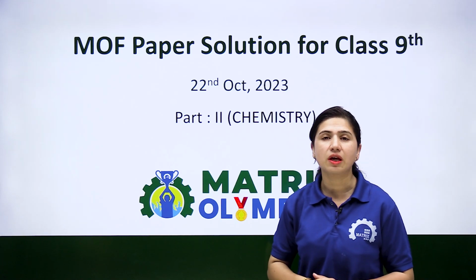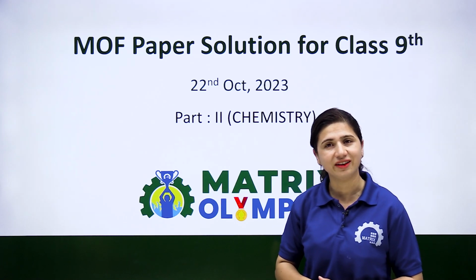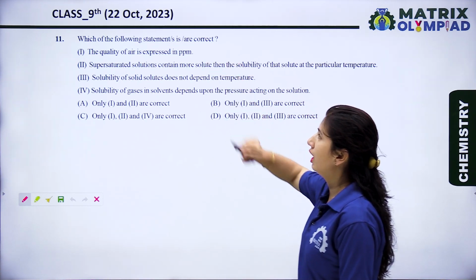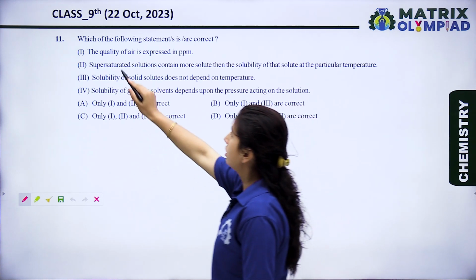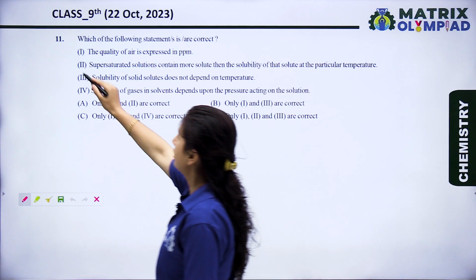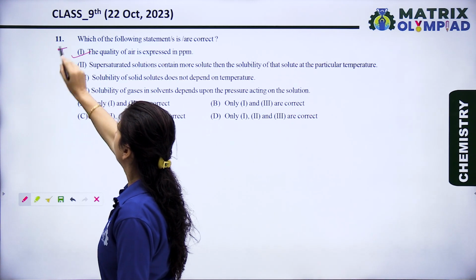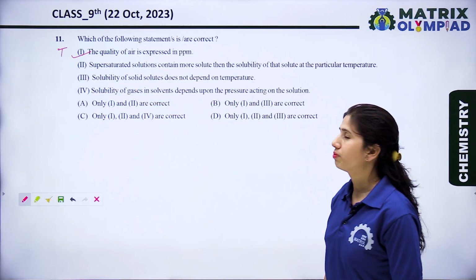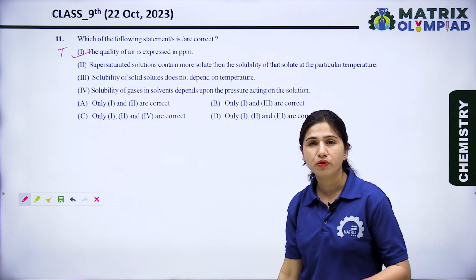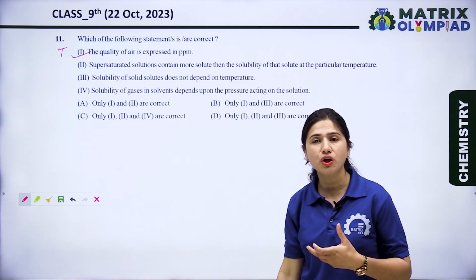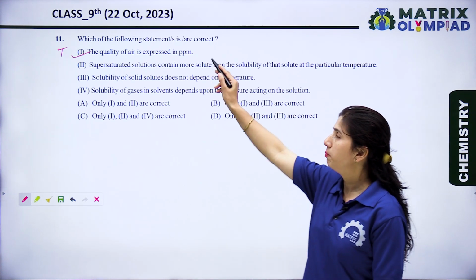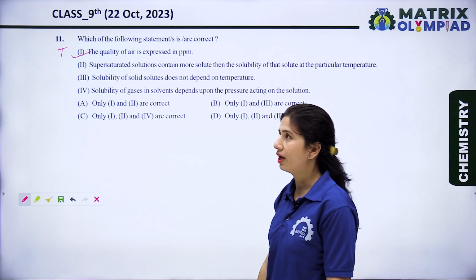Now we will discuss the chemistry portion of class 9th. Let's see the question. Which of the following statement is or are correct? The quality of air is expressed in ppm. This is a right statement because we know that the quality of air is expressed in ppm. ppm means parts per million. We can identify the pollutants present in the air or the composition of different gases in the air in ppm, parts per million. So this is a right option.